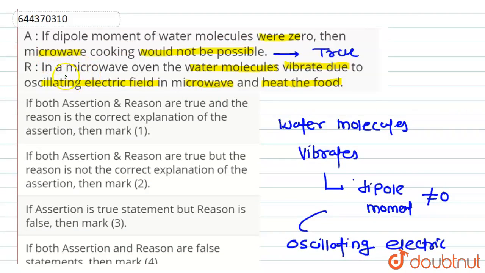Now the reason statement is, in microwave oven, the water molecule vibrate due to oscillating electric field in microwave and heat the food. So here reason statement is also true, and here reason statement correctly explains the assertion statement. Therefore option number 1, that is option A, will be the correct answer.